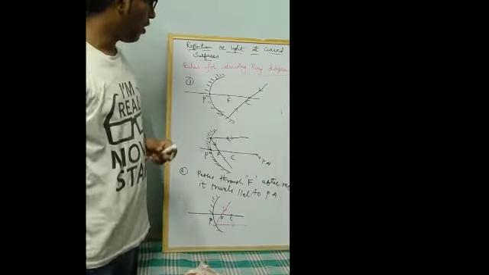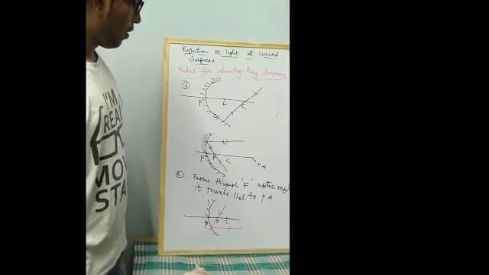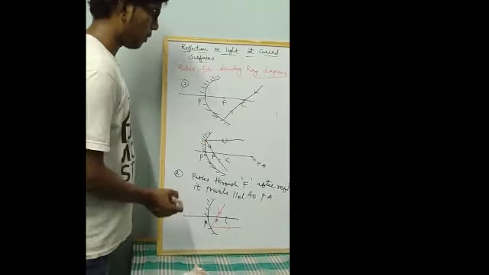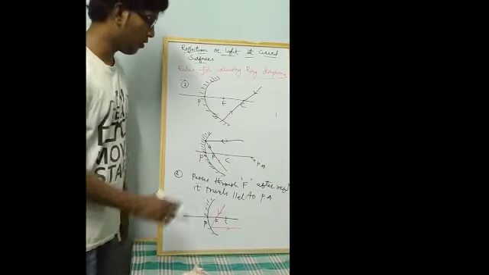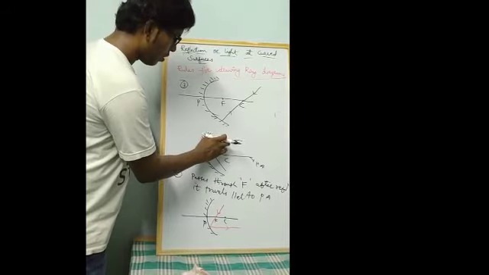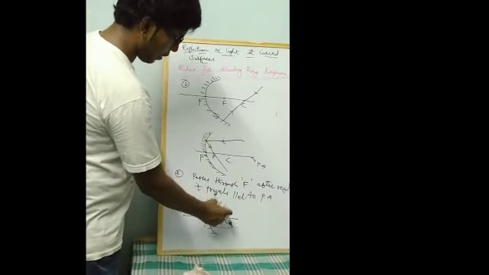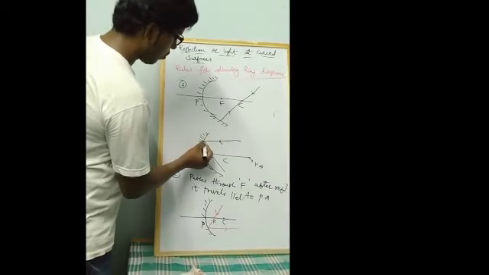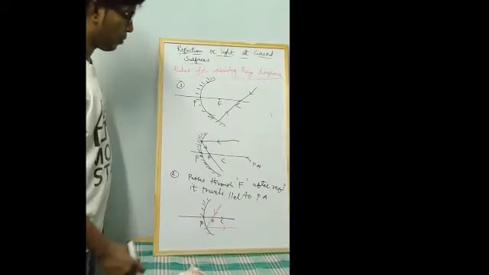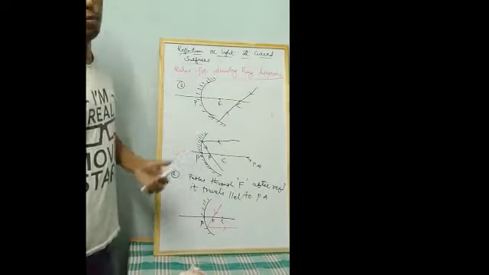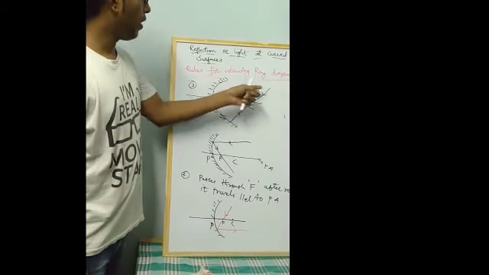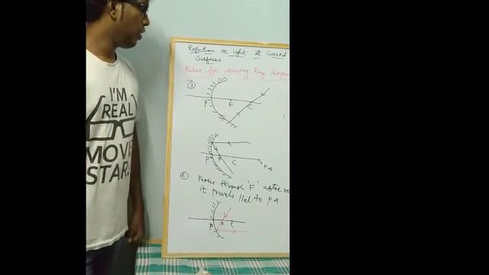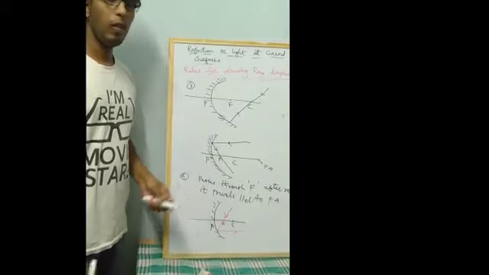These three rules are most important for drawing the ray diagrams. First, if the light ray passes parallel to the principal axis, after reflection it passes through the focus. Suppose it passes through the focus, after reflection it travels parallel. If you draw a perpendicular line, that is considered the normal, and it follows the same laws of reflection here also. And if the light ray passes through the center of curvature, after reflection it passes through the center of curvature only. You need to remember these points to draw the ray diagrams easily.